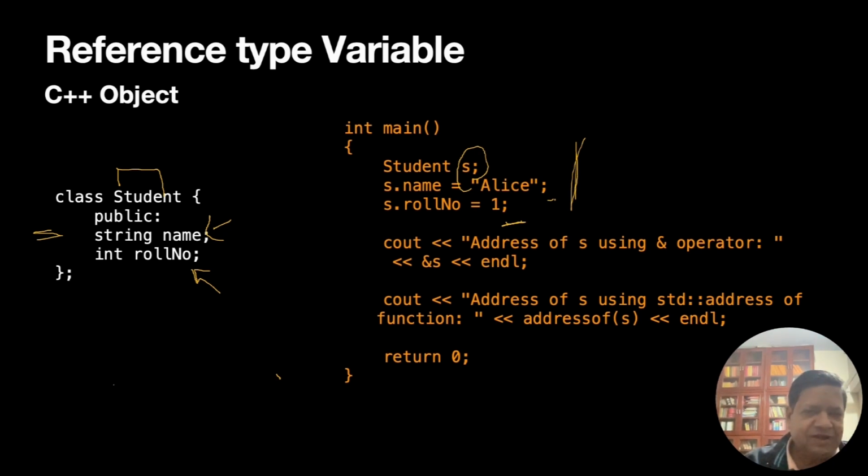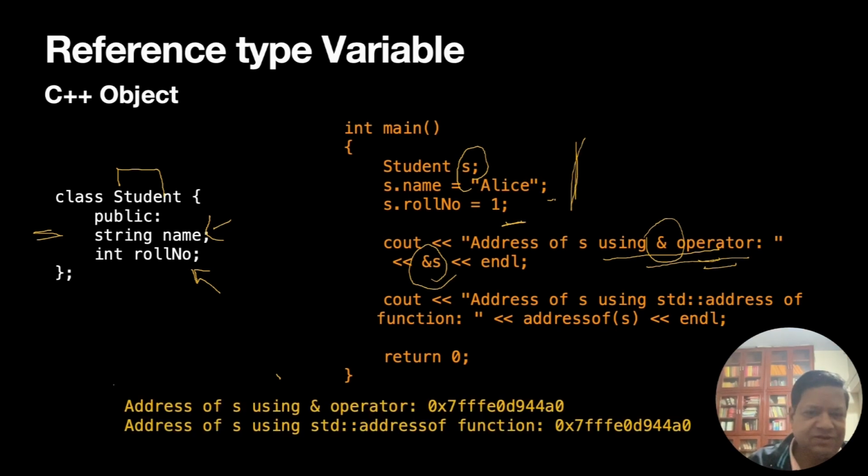Now we can look at where this object is stored. So address of S using the ampersand operator, this operator. So you see ampersand S is here. So when I print it, I get this address. This address is the address of the class S, student S.